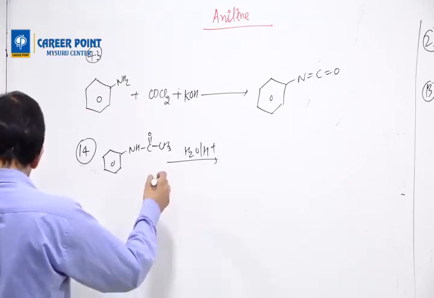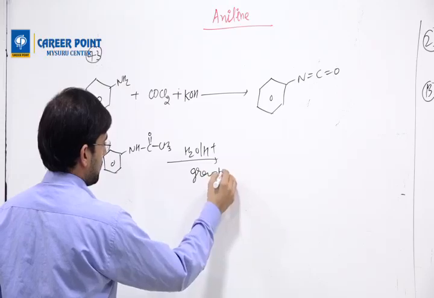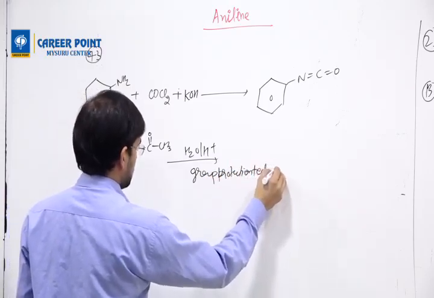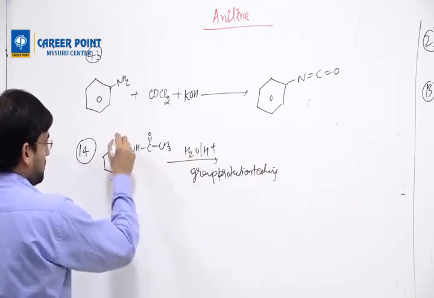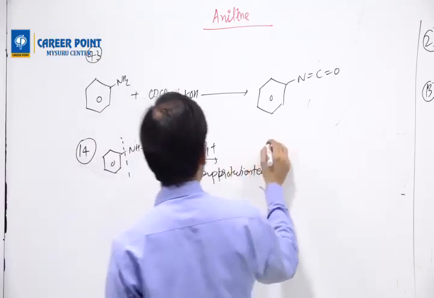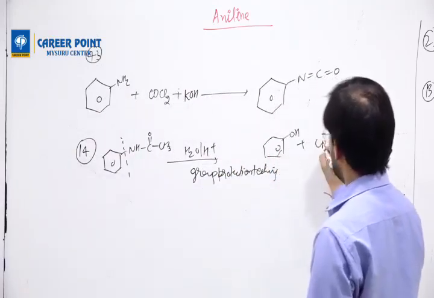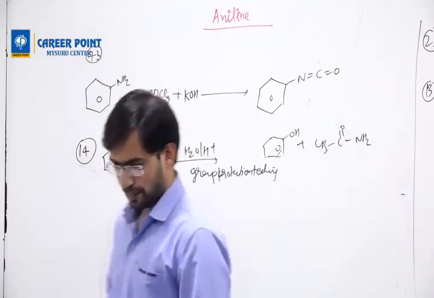This is known as the group protection technique. In the case of water, the bond will break from here. You will get phenol plus CH3CONH2.